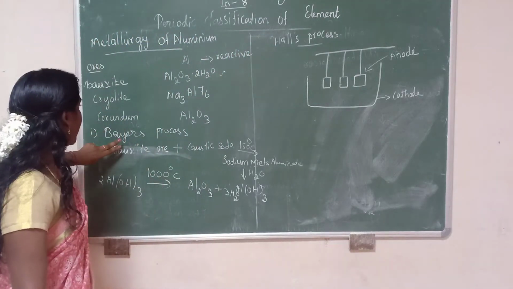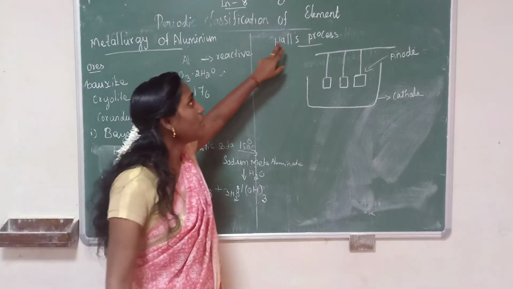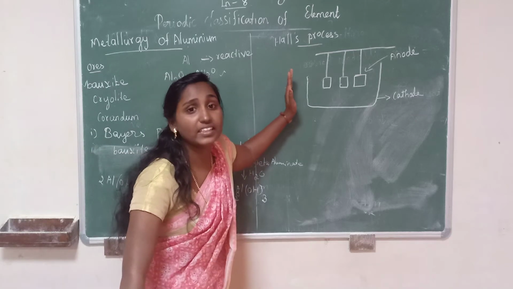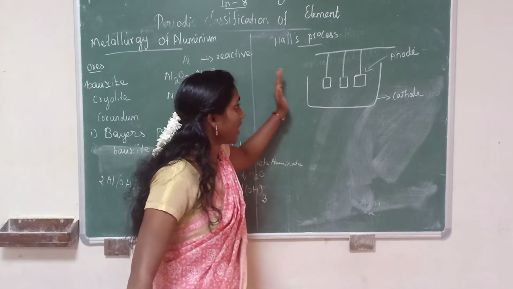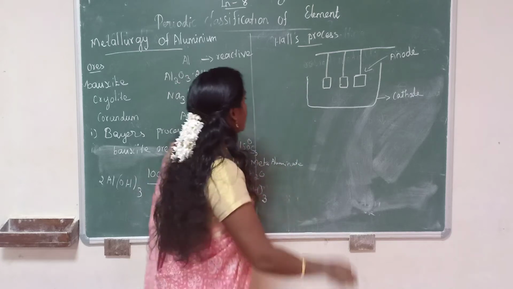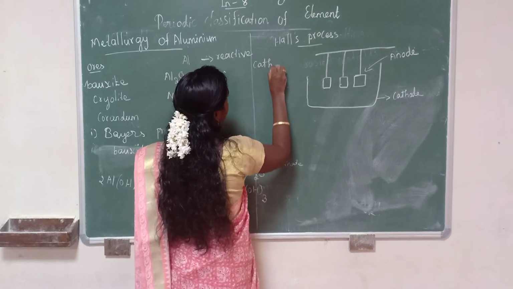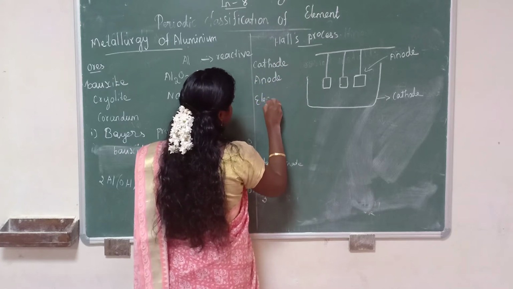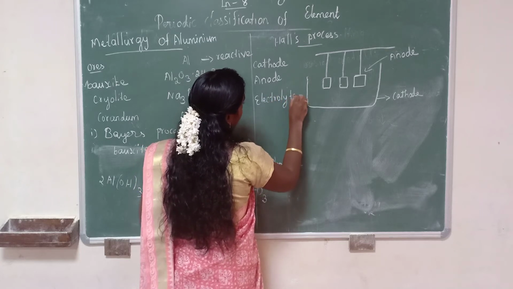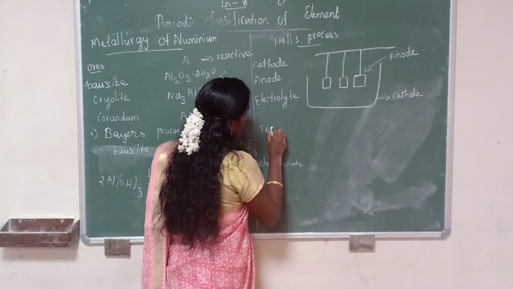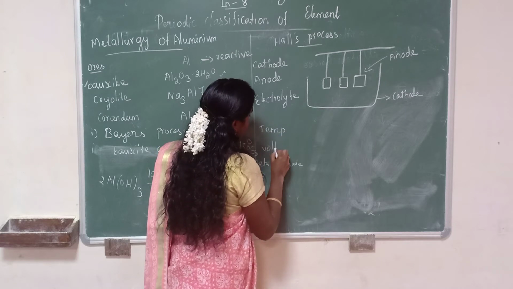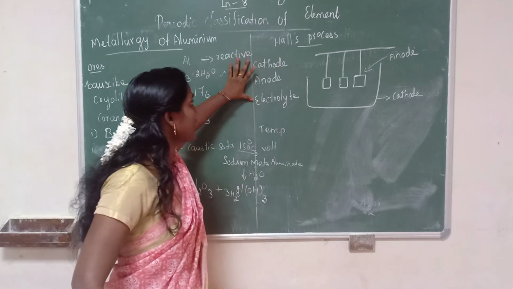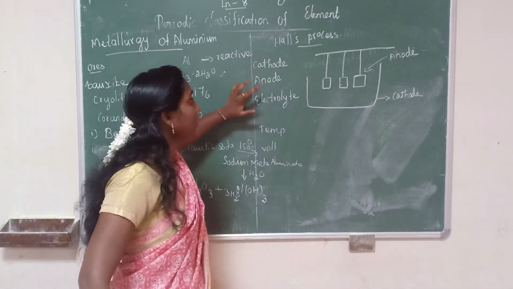Okay, 2 steps I already told you, 2 steps it has: conversion of alumina, then Hall's process. In this Hall's process, we are taking the electrolytic cell. This electrolytic cell consists of cathode, anode, electrolyte. So these 3 things it contains. What are the things in the electrolytic cell? That is cathode, anode, electrolyte.